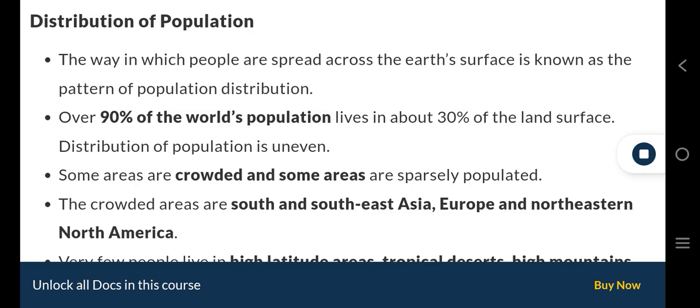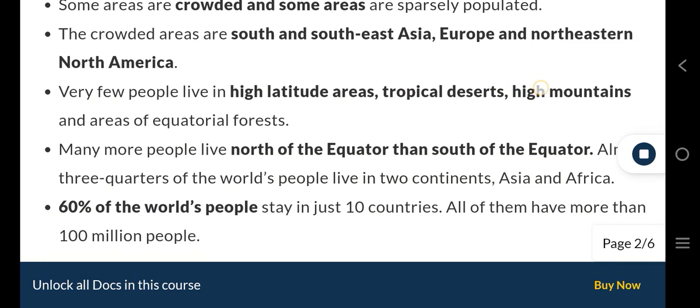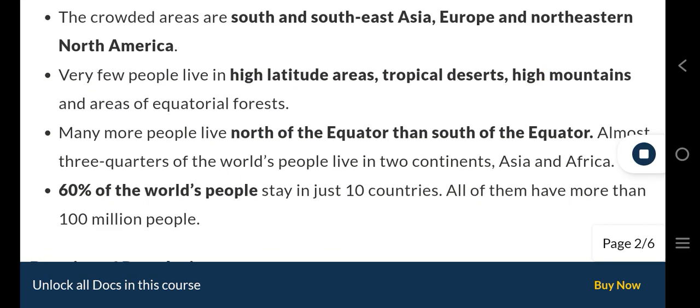Distribution of population is uneven. Some areas are crowded and some areas are sparsely populated. The crowded areas are South and Southeast Asia, Europe, and Northeastern North America. Very few people live in high latitude areas, tropical deserts, high mountains, and areas of equatorial forests. Many more people live north of the equator than south of the equator.